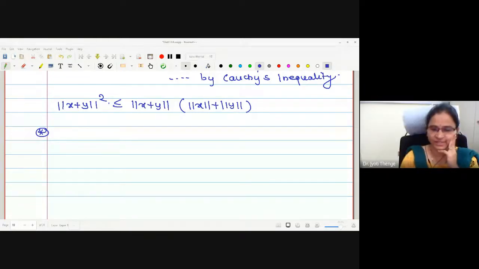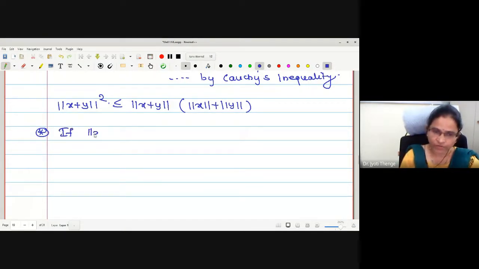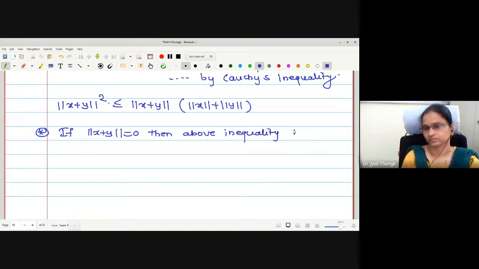Actually, we cannot cancel directly unless we know the nature of norm of x plus y. Norm x plus y is a non-negative quantity. Therefore, it may take a zero value as well. So let me just write a note. If norm of x plus y equals 0, we cannot cancel. Though we cannot cancel, the inequality holds, no? 0 is less than or equal to 0. Obviously true.